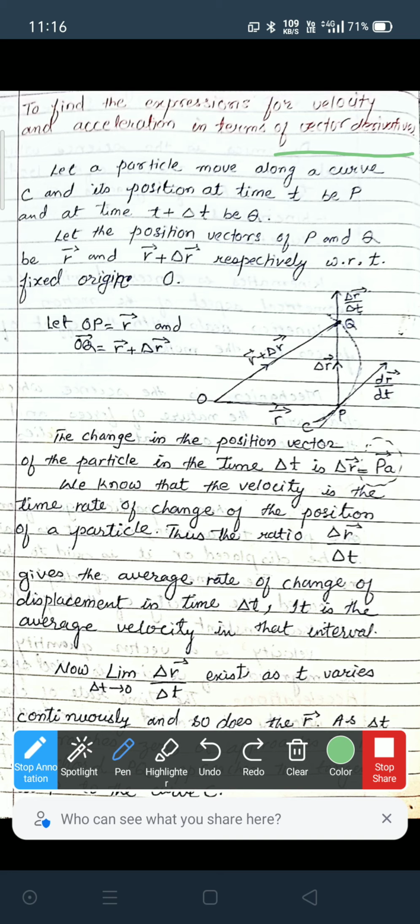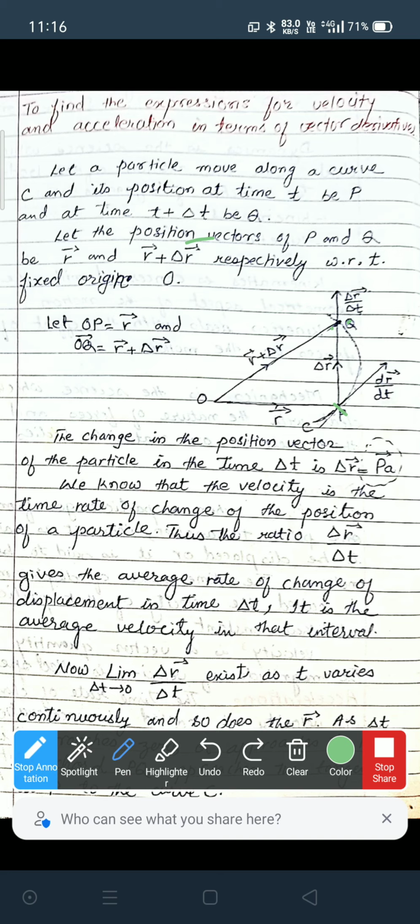Let a particle move along a curve C, and its position at time t be P. And at time t plus delta t, after delta t time passes, we have the position at Q.